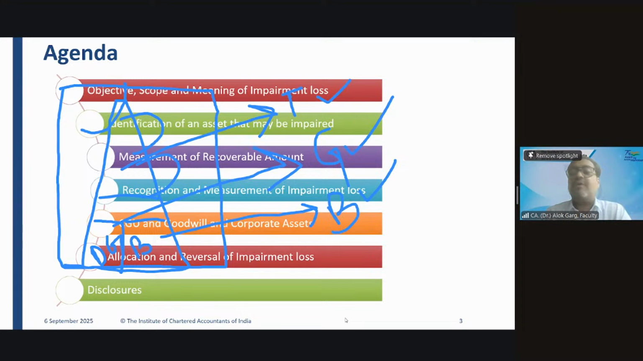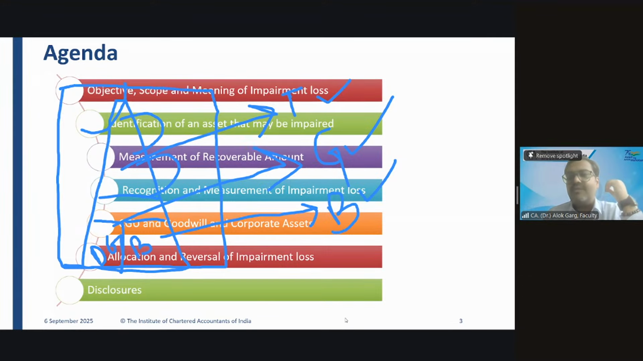So if you are not able to determine the cash flow for an individual asset, you need to determine the cash flow for the cash generating unit. Now you computed the recoverable value for the cash generating unit, and you found that it is lower than the carrying amount of the cash generating unit. Now what will you do? You will recognize impairment loss.